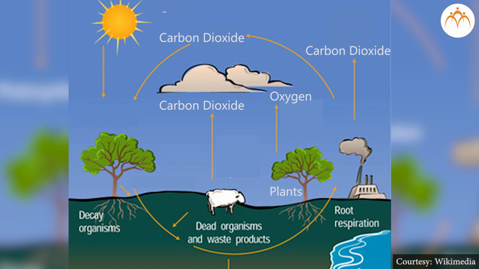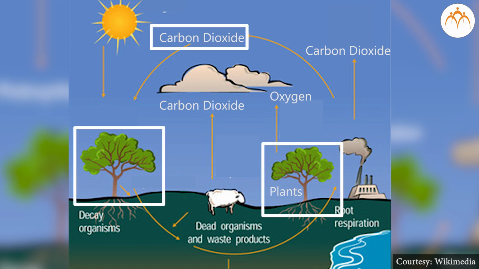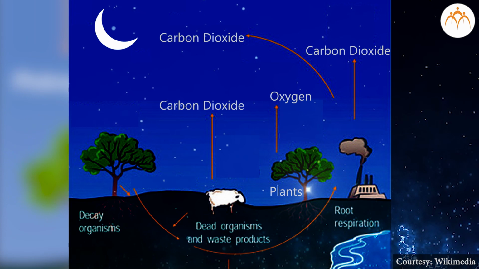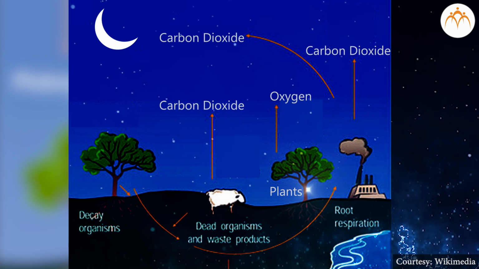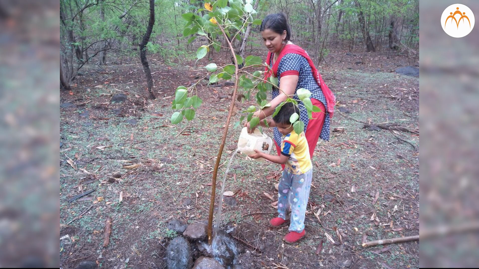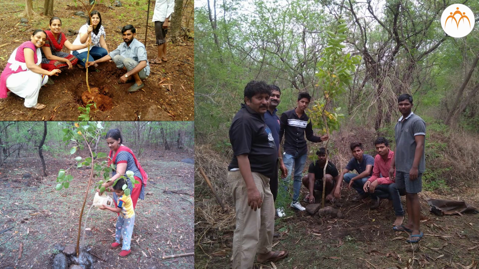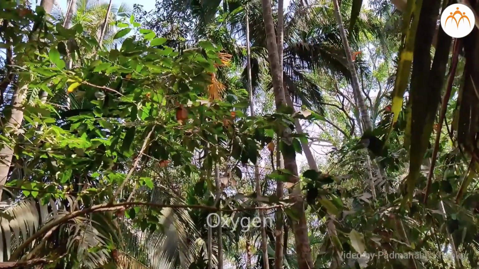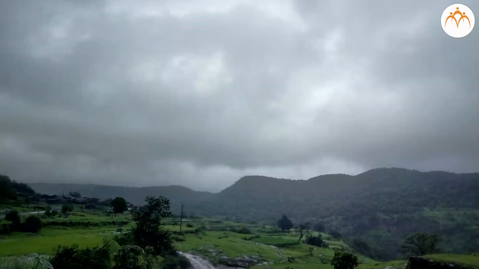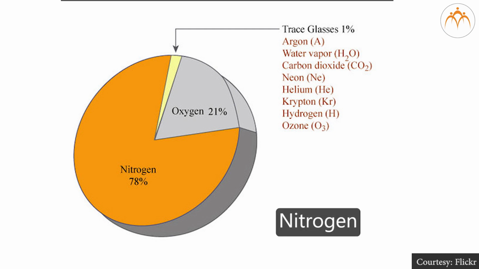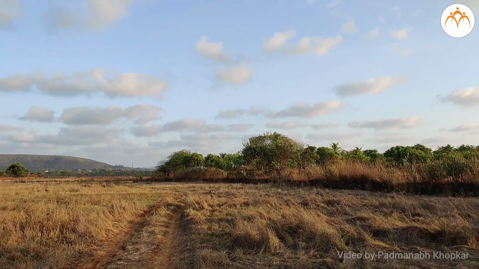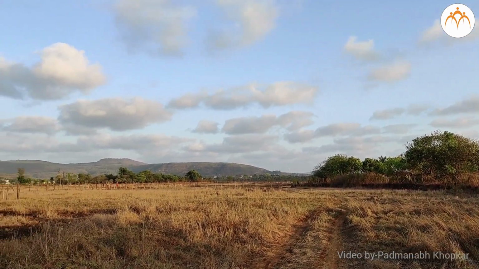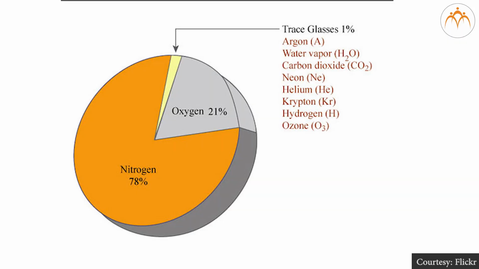During daytime, plants inhale carbon dioxide and exhale oxygen. In this way, we, the human beings, get the required oxygen from plants. Therefore, we must plant trees. Trees give us oxygen, which is very much essential for us. Another gas in the atmosphere present in a large amount is nitrogen. In fact, the maximum amount of gas in the air is nitrogen. Observe this diagram. It shows the percentage of gases in the atmosphere.